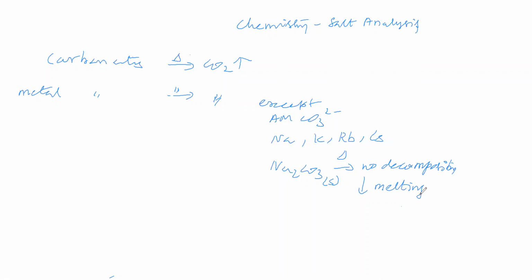So in the alkali metal carbonates, sodium, potassium, rubidium and cesium do not undergo decomposition. The rest of the metal carbonates undergo decomposition to give carbon dioxide gas. So generally metal carbonates on decomposition give carbon dioxide gas.